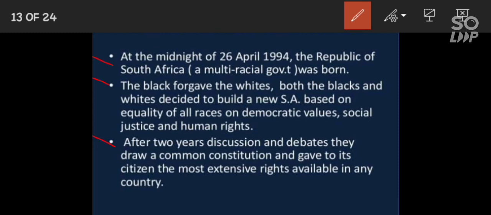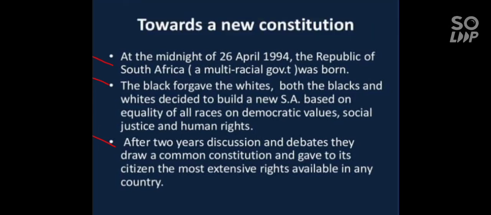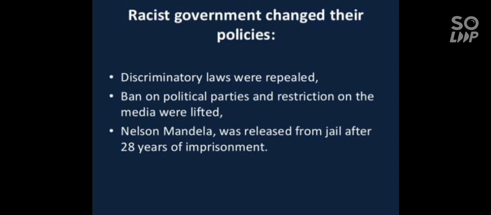And the new national flag of the Republic of South Africa was unfurled. This apartheid government came to an end, paving the way for the formation of a multi-racial government. Later on, the racist government changed their policy, or you can say the white people were forced to change their policies which were against black and colored people, means they were moving toward a democratic system.